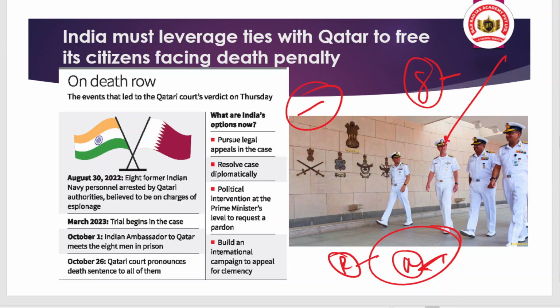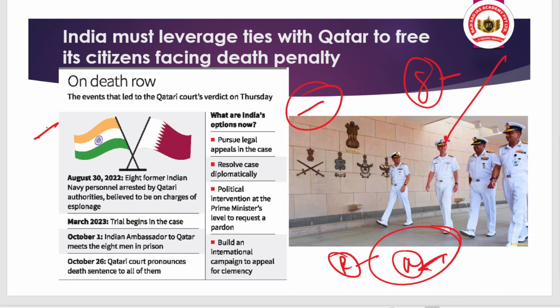So from the UPSC angle, what we will be discussing is, if such a case comes in the news, what are the legal remedies, what are the legal options available for India? Okay, so that by utilizing all these legal options, they can safeguard our officers. Okay, so that is the basic context. Hope you understood, and now you can definitely understand this article as well. So basically, let us understand the basics, how this incident happened, why this happened.